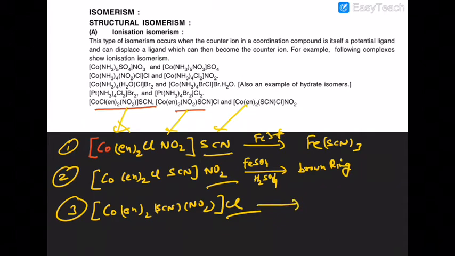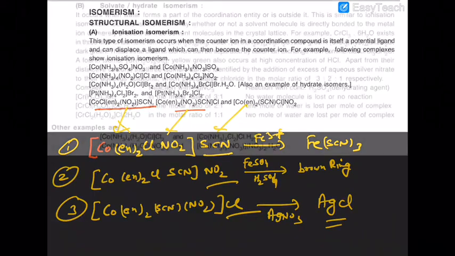To that, if you add silver nitrate, you will get white PPT of AgCl. So different types of ions are given by the compounds which have different counter ions outside the coordination sphere, although in all three cases the molecular formula of the compound is the same.